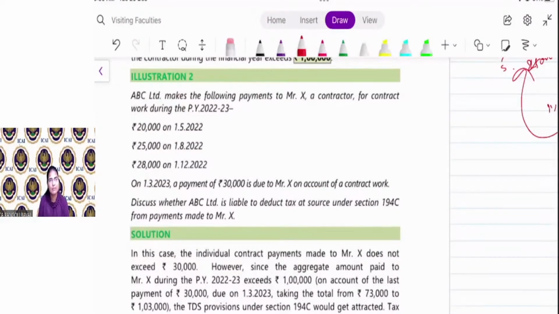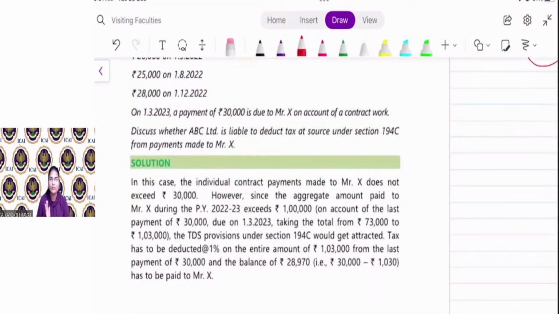On the 3rd bill, dated 1st December 22, the value is 28,000. Is the TDS applicable? No. Why? Because the single bill is less than 30,000 and in aggregate it is less than 1 lakh. Now on the 4th bill, the bill is 30,000. Is the TDS applicable? Yes. Why? Because the single bill is 30,000, but in aggregate it exceeds 1 lakh rupees.